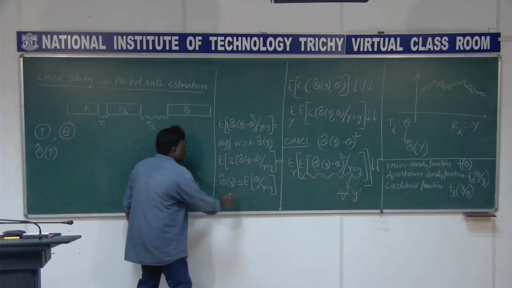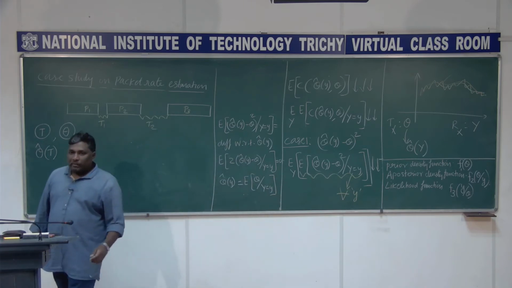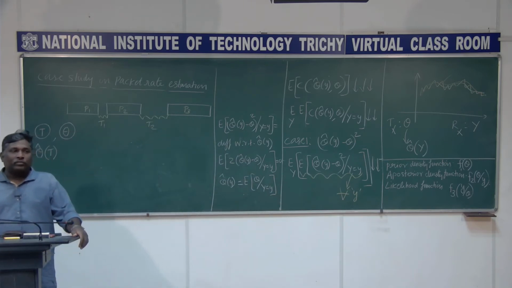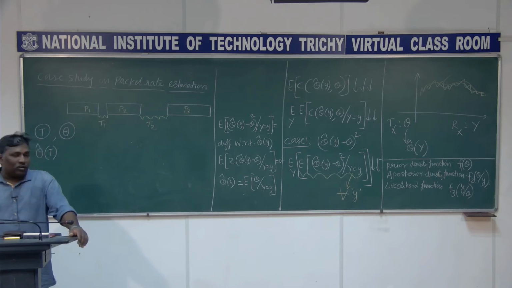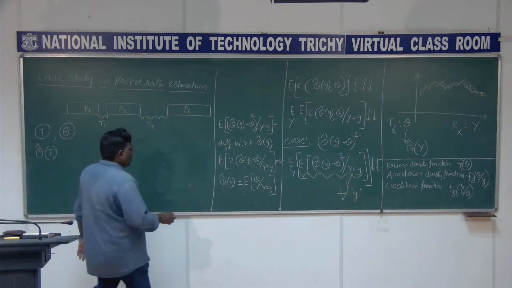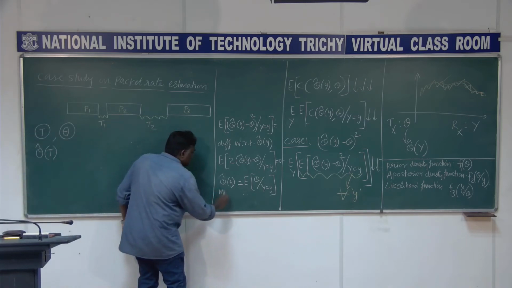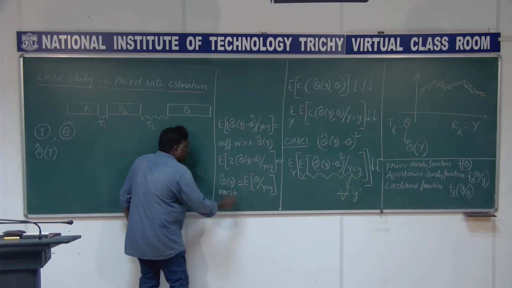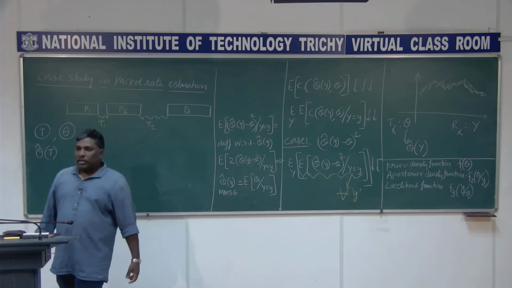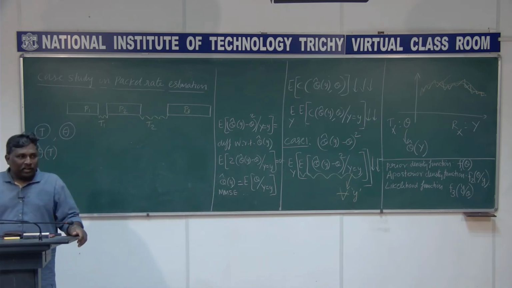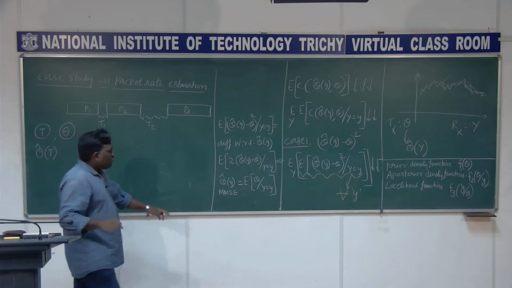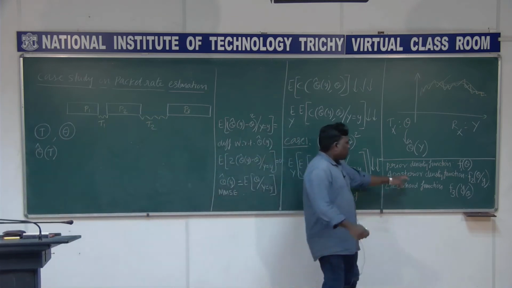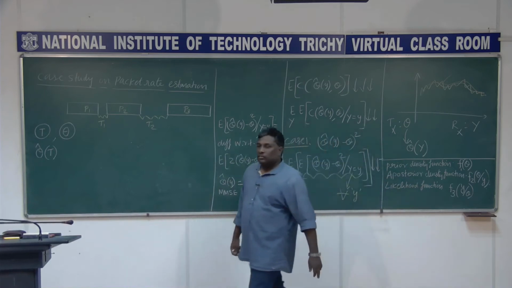I hope this is clear to you. So theta cap of y is the expectation of theta given y equal to y. That is the final answer. This is what we call MMSE, the minimum mean square estimate. That is the reason I told you why this density function is important for us.